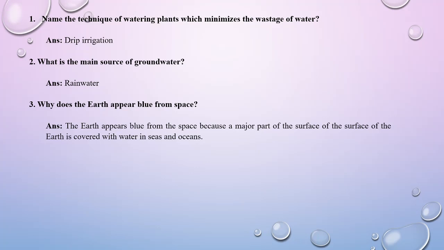Okay, if you are to ask about the total percentage of the water on the earth, you will see the majority of the earth's portion is covered with water. Now whether this is saline water, and that water is not very useful to us, that is a different question. But the earth is covered with seas and oceans. The majority portion is covered with the water which is coming from the sea and the ocean. So as a result, the earth appears to be blue from the space.